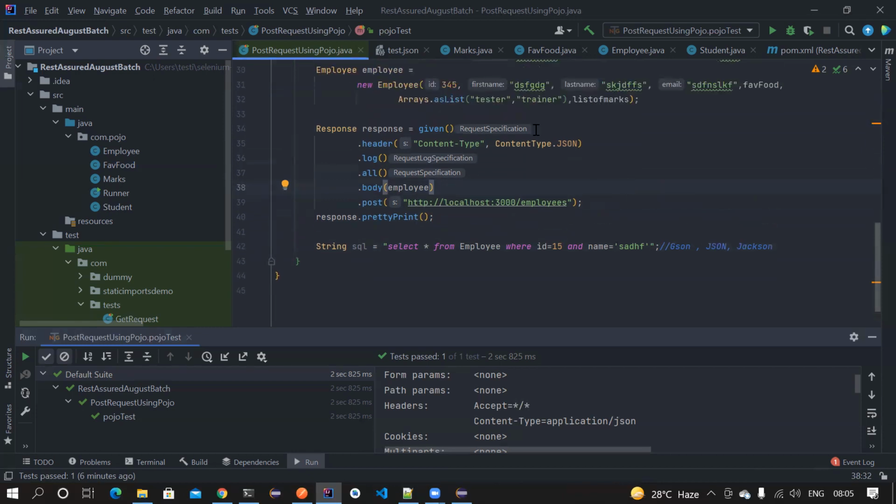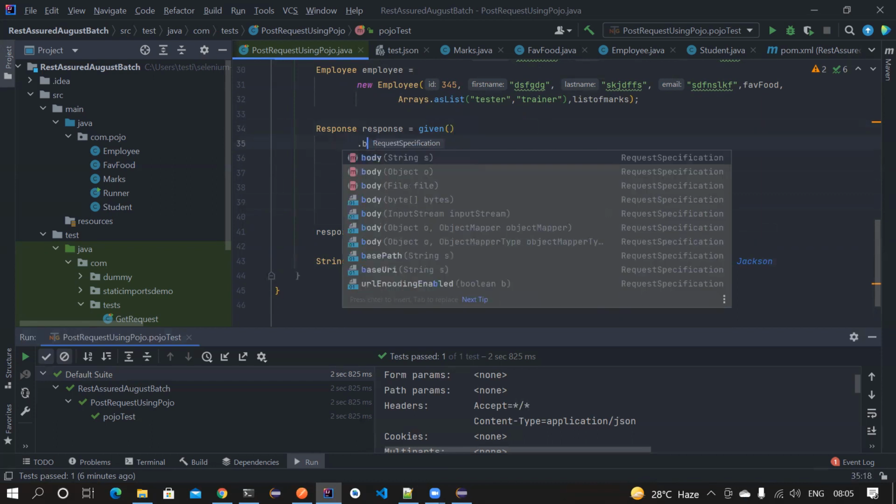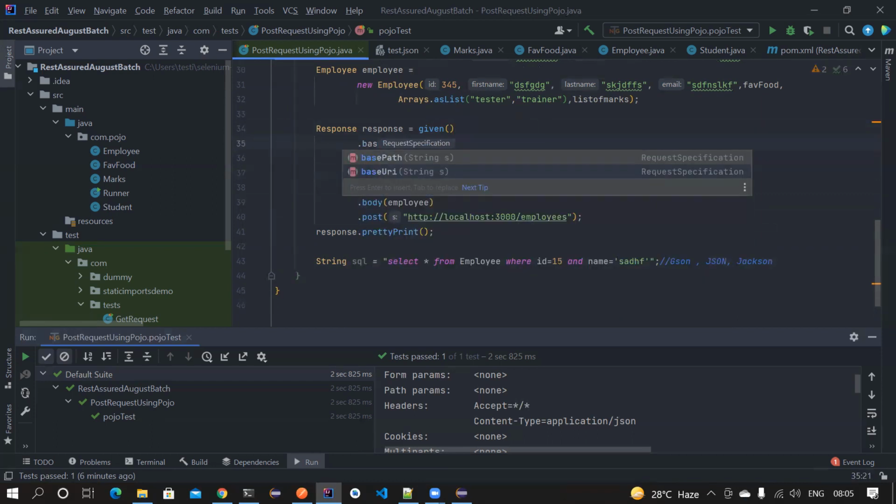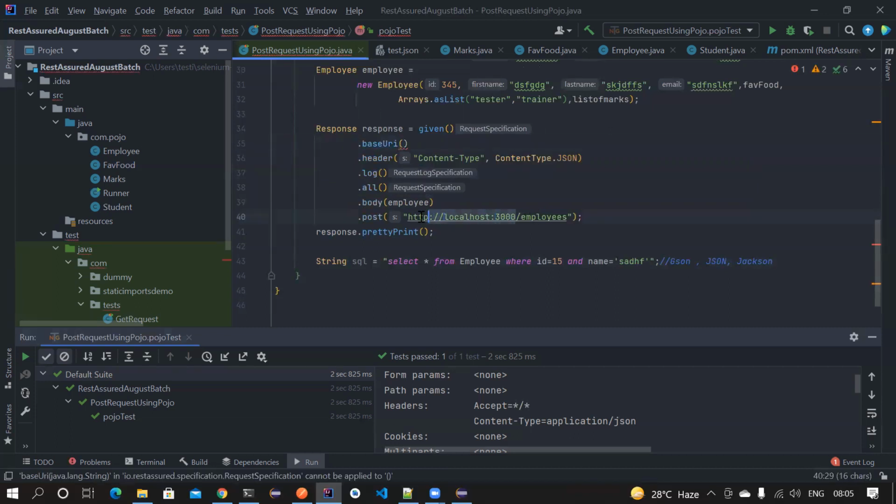So let's say here, instead of giving the whole thing here, some people would have used something like base URI. They would give this as the base URI and this as your endpoint. So people can use it like this as well. They can also use path parameters, query parameters, the method.